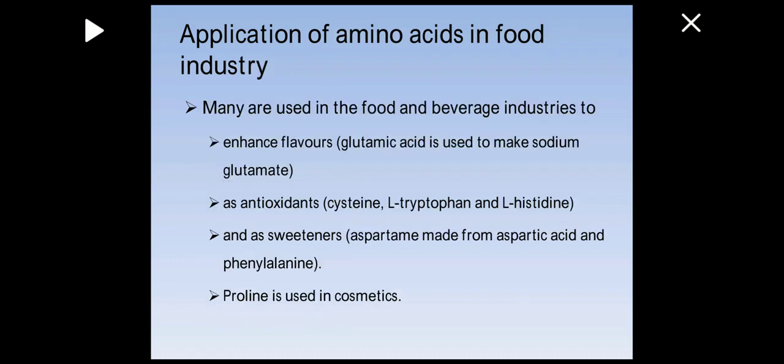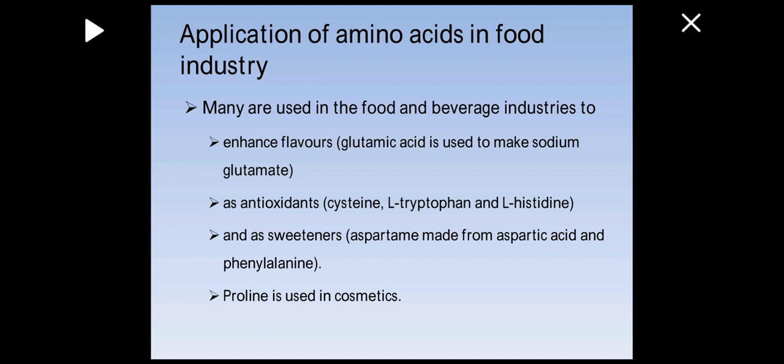So applications of amino acids in the food industry. In the food industry, when you are talking about amino acids, they are very important. They are the building blocks of proteins. So many are used in the food and beverage industries to, first of all, enhance flavors. Glutamic acid is used to make sodium glutamate, which is normally I think called China salt. So that is being added, and you can see that, for example, in chicken soups or other soupy materials, when you are adding the sodium glutamate, it enhances the taste of that product.